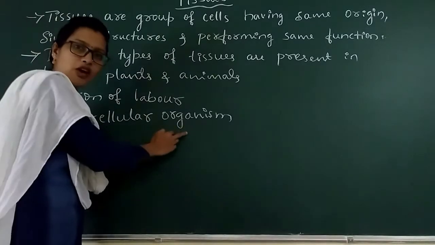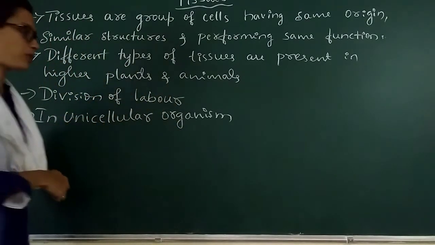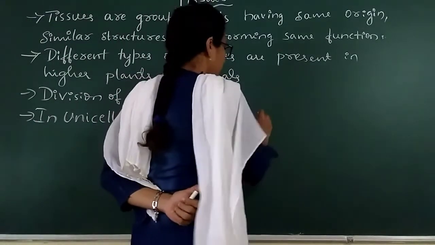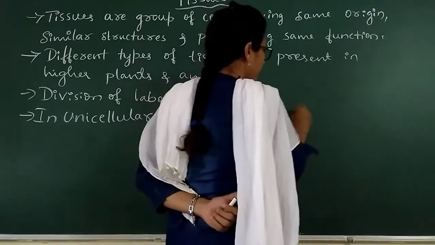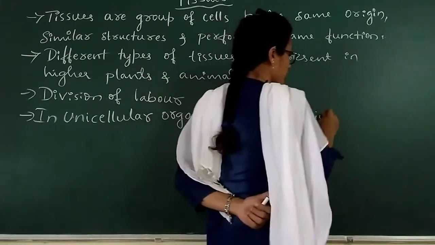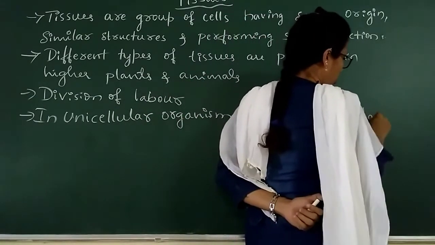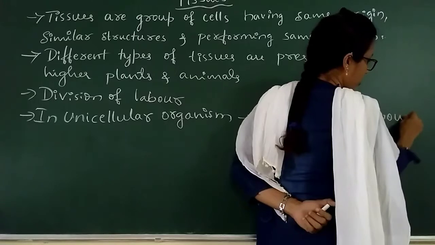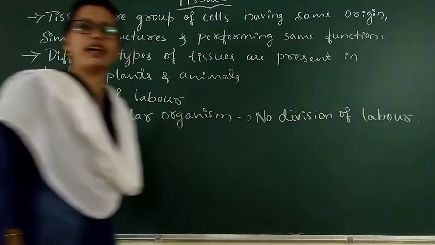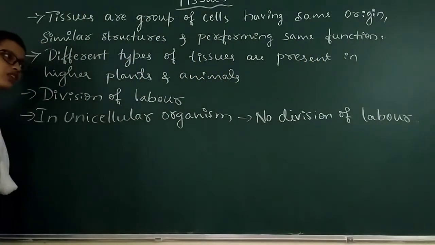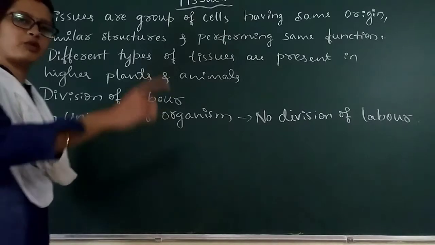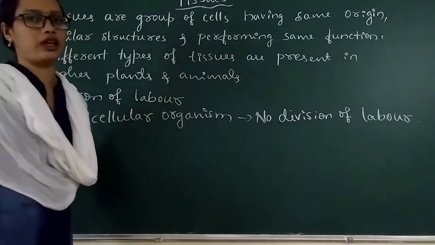No division of labor, because all the functions like digestion, respiration, excretion, etc. are performed by that single cell only.